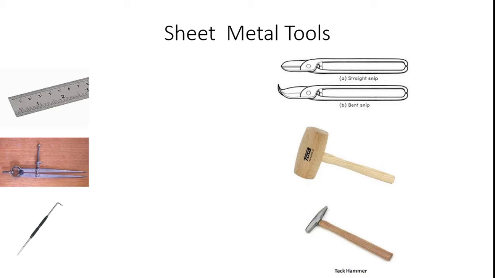Before starting the sheet metal rectangular tray production, we should be aware of the tools. The first tool is always the steel rule, after that divider, after that scriber. Scriber is used to mark on the sheet metal for required dimensions. After that, straight snip and bent snip. Here snips are used to cut the sheet metal to the required shape. Mallet is used to form the sheet metal, and then tack hammer is used to form the sheet metal with very tiny bends. Let's see how we use these tools in the video.